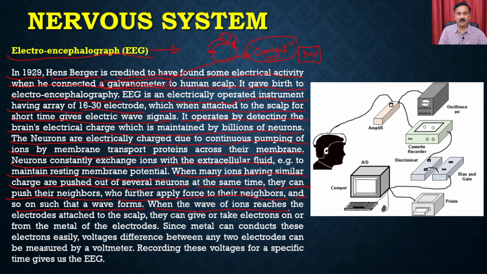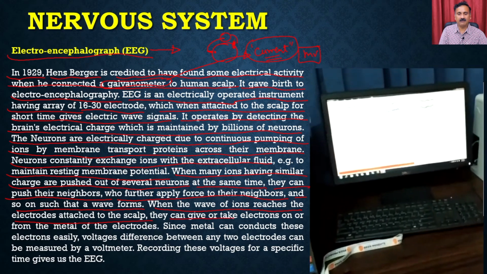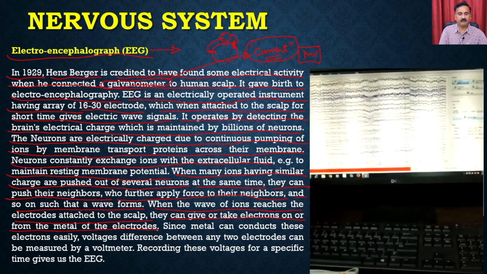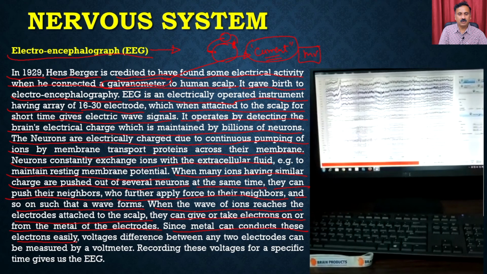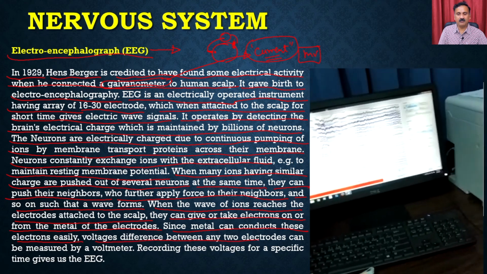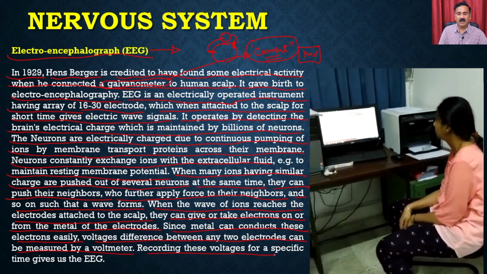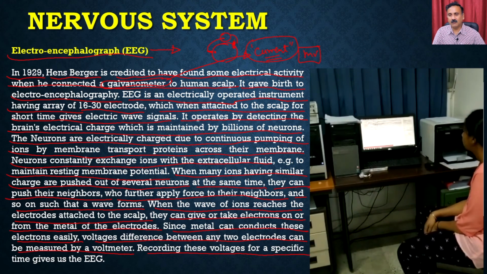So when the wave of ions reaches the electrode attached to the skull, they can give or take electrons to or from the metal of the electrode. Since metal can conduct these electrons easily, the voltage difference between the two electrodes can be measured by a voltmeter, and recording these voltages for a specific time gives us the EEG.